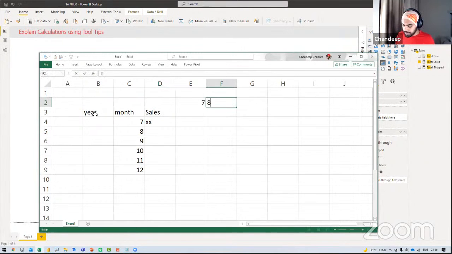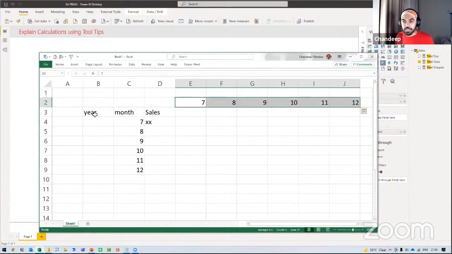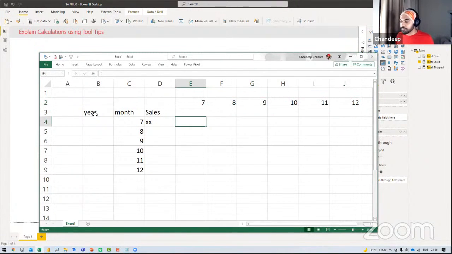So 7th month, 8th month, 9th month, 10th month, 11th month, and then 12th month. These are my months right here once again. Now, what I'd like to do is write a calculation. Let's just push this down. I'd like to write maybe something like this.